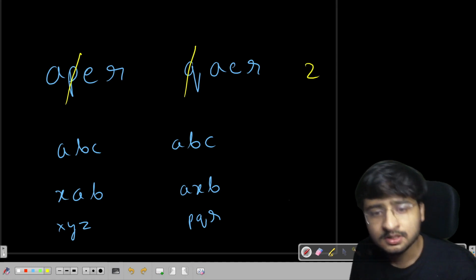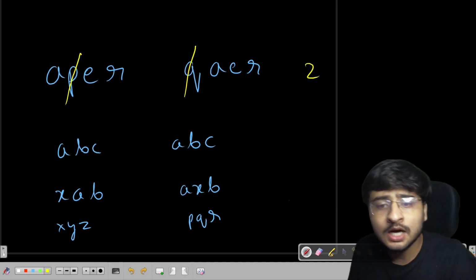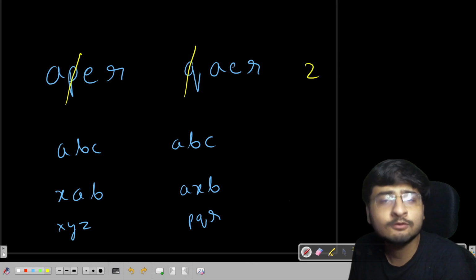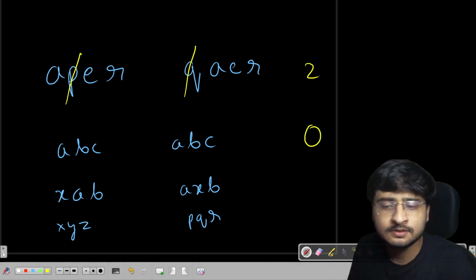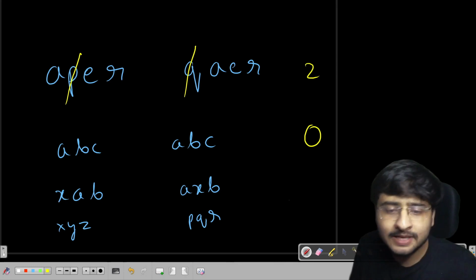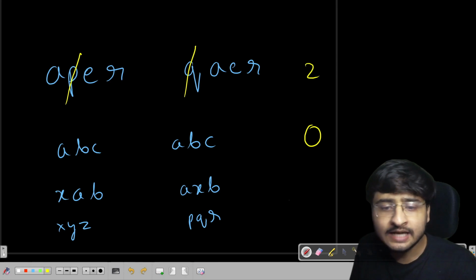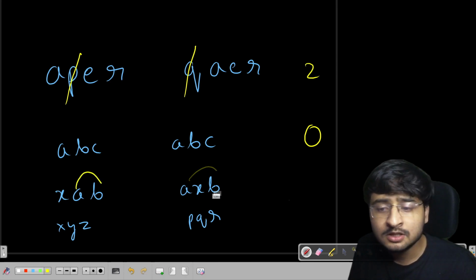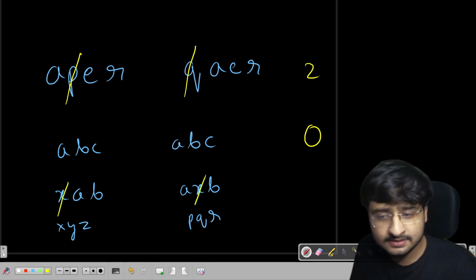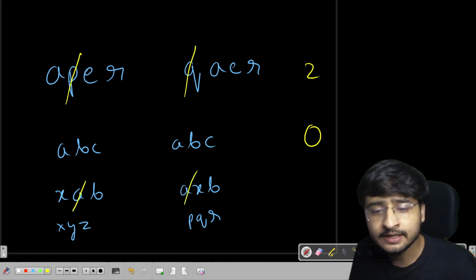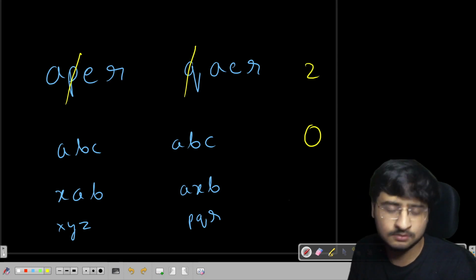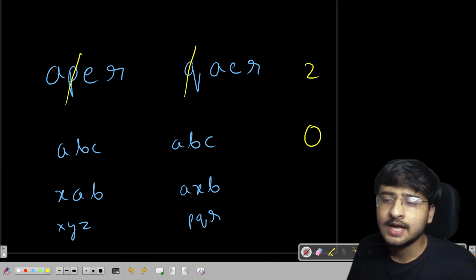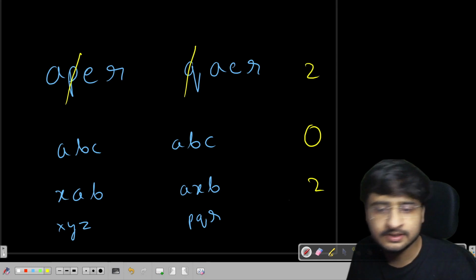Let's talk about this test case. Both the strings out of the box are equal to each other. This means that I don't have to delete anything, so 0 characters we want to delete. You can see in this particular test case, you can either make XB, XB, or you can make AB, AB. So either you can delete both the X's, or you can delete both the A's. Whatever you want to delete, you have to delete at least 2 characters to make both of these strings equal, and 2 is the answer for this test case as well.